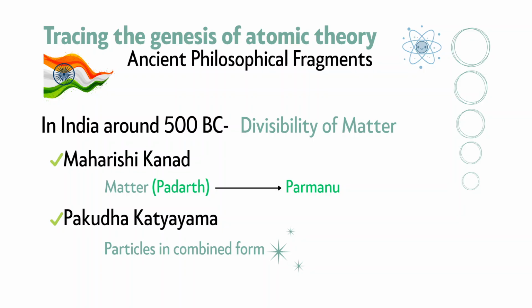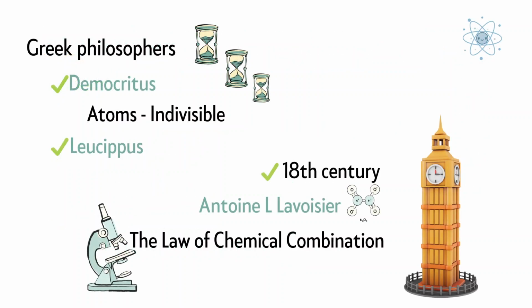Another thinker, Pakuda Katayama, explained that these tiny particles combine in different ways to form the variety of matter we see. At the same time in Greece, philosophers like Democritus and Leucippus had similar ideas. Democritus named these indivisible particles atoms, meaning cannot be divided. But remember, these were only ideas, not experiments.